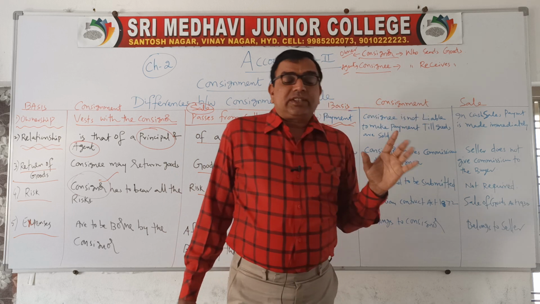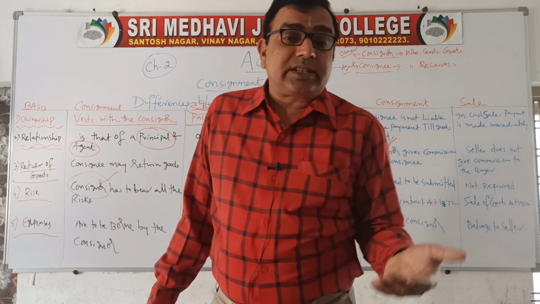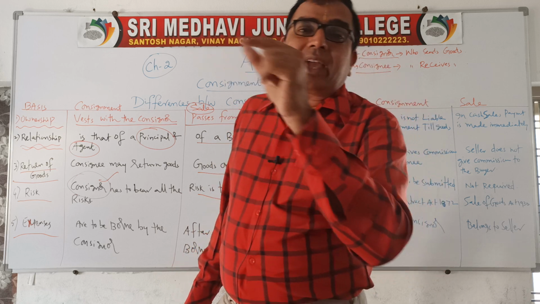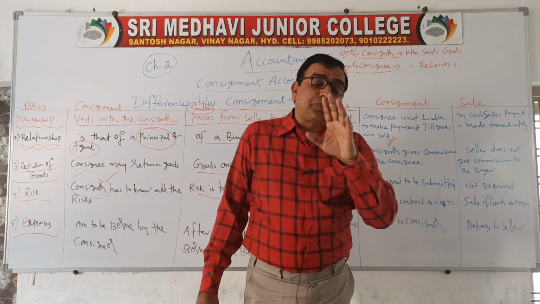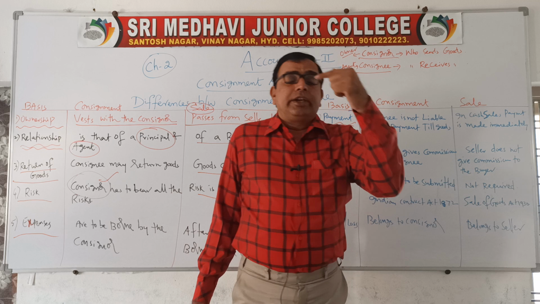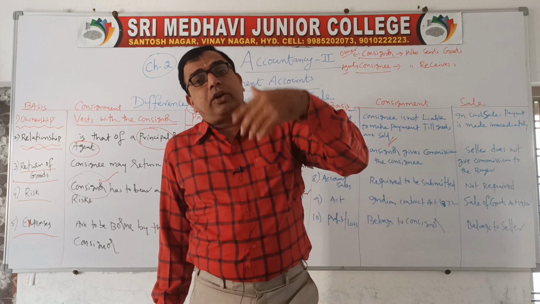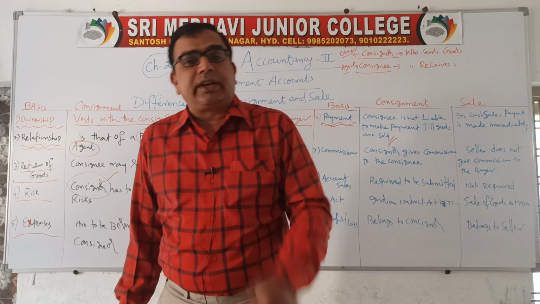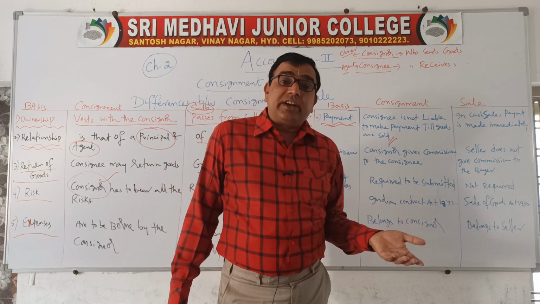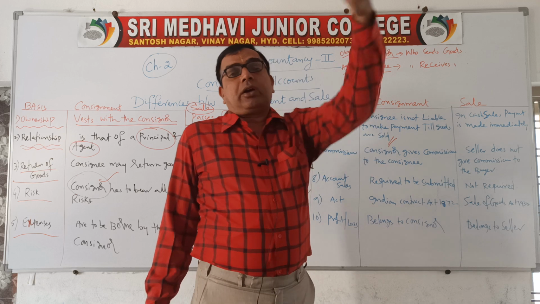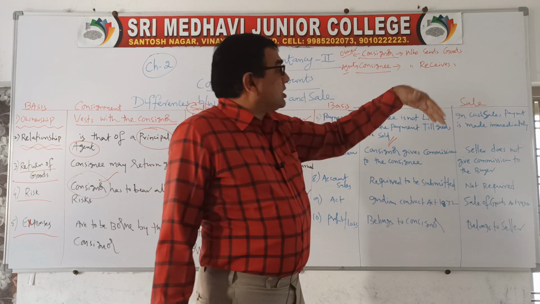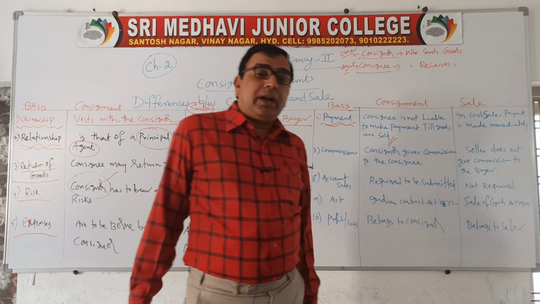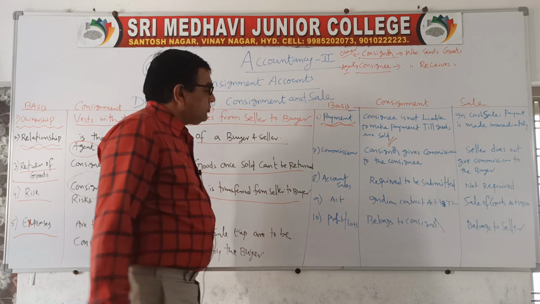Whereas in normal sales, if they are cash sales, the buyer has to pay cash immediately. If they are credit sales, you have to pay on a stipulated date according to the agreement between the creditor and debtor. In case of credit sales, the money is to be paid on an agreed date, but in case of cash sales, the payment is to be made immediately.